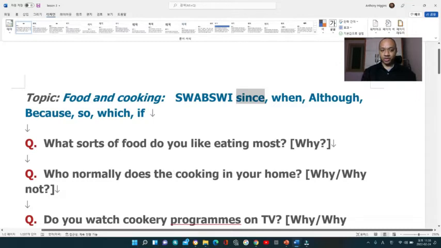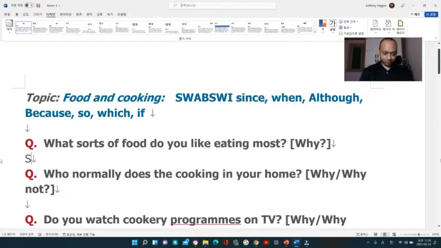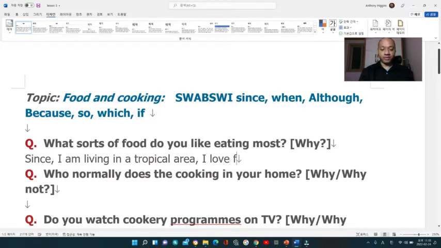So the first sentence that I'm going to start with is: since I am living in a tropical area, I love fruits and ice cream.